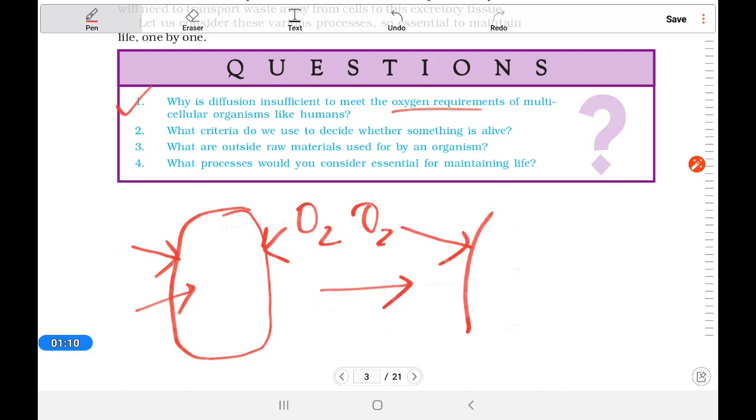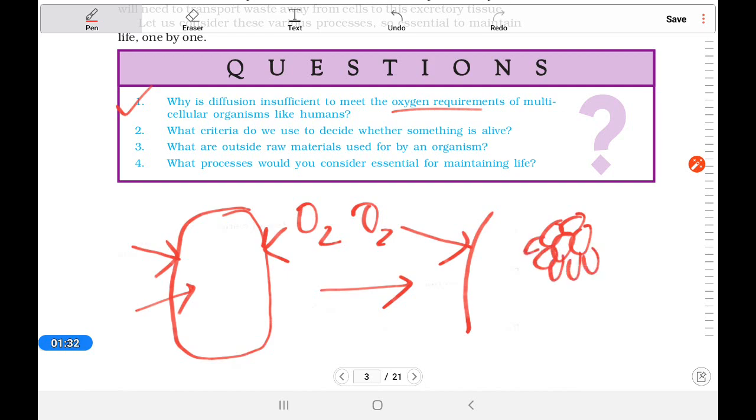In case of humans, you know that 10 to the power 14 cells are there. So a huge number of cells must get the oxygen. For that, the lungs are there. Inside the lungs, the alveoli are there. Already this is taught.